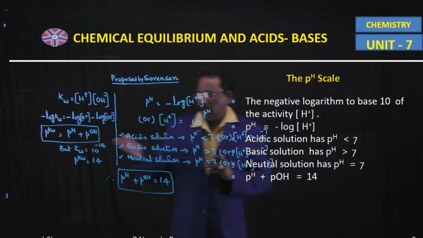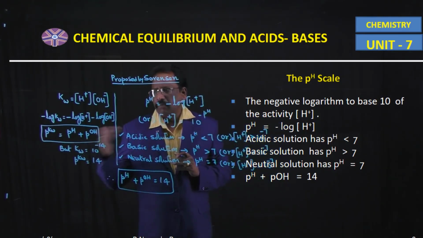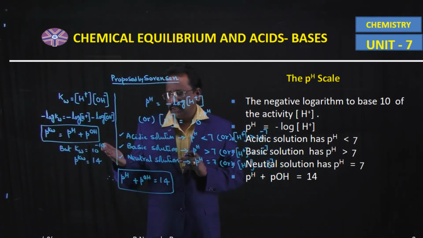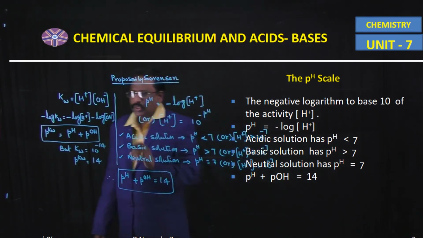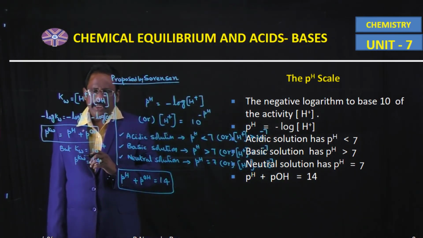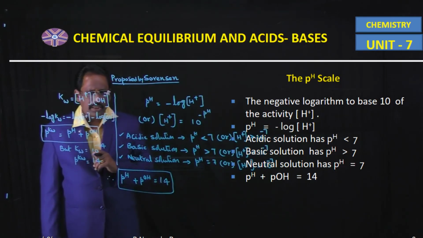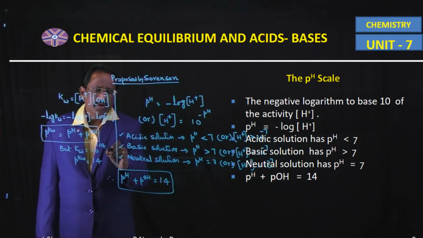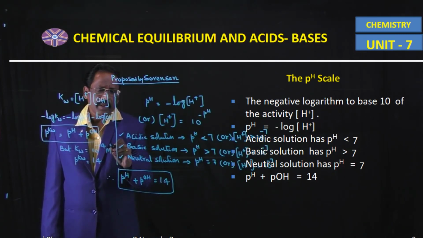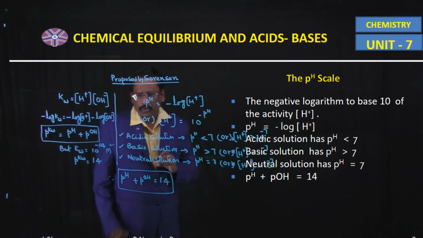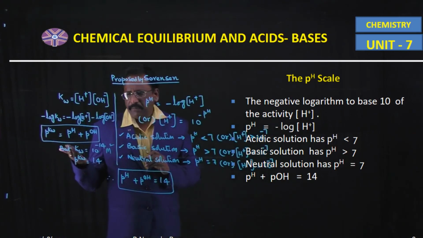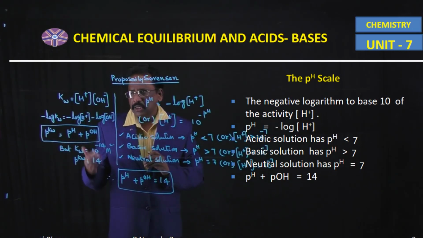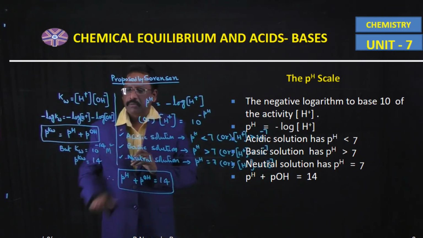So Kw means ionic product of water at 298 Kelvin temperature. Ionic product of water is 10 power minus 14 molarity square. So apply minus log on both sides. Minus log Kw is nothing but pKw.